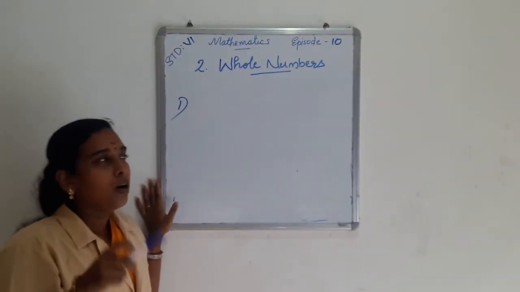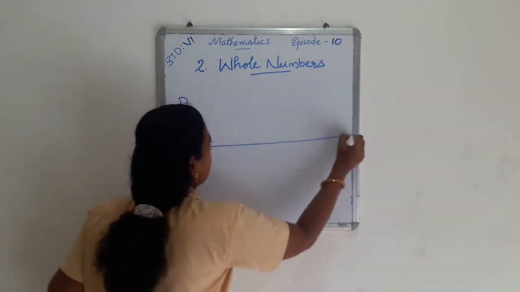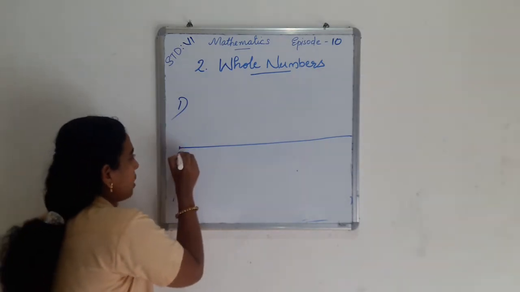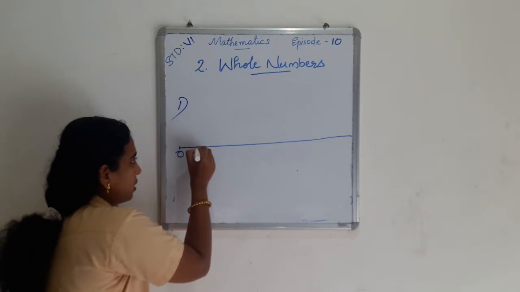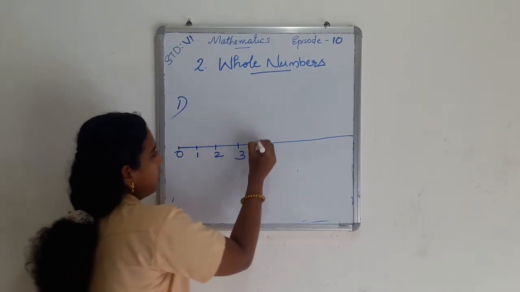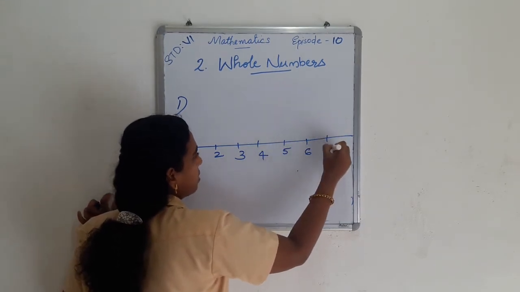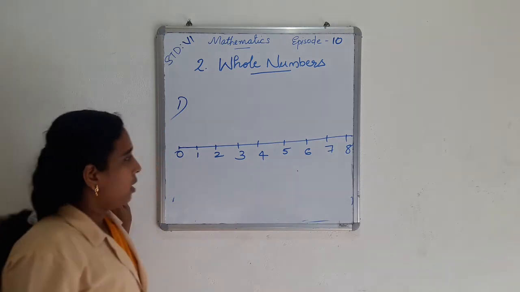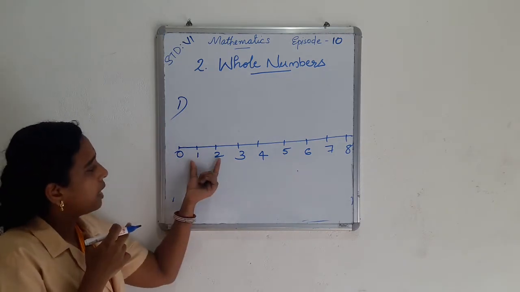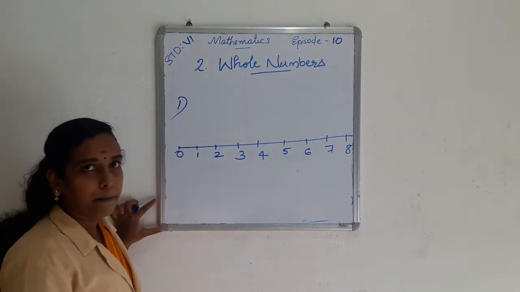Number line means, first we take a line, then mark a point, label it 0, then 1, 2, 3, 4, 5, 6, 7, 8. This is called a number line. We label the numbers in equal intervals and this is known as a number line.